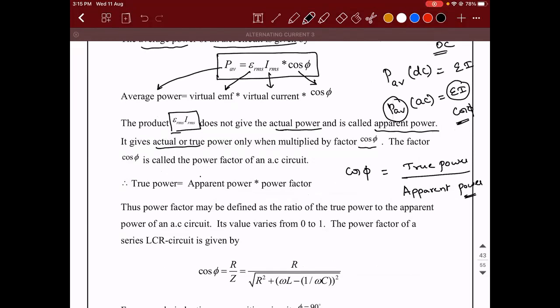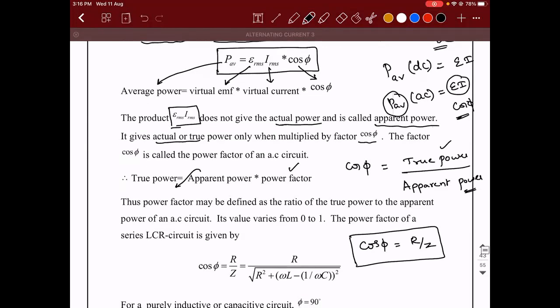Okay. So true power divided by apparent power is also called as power factor. So that is a basic definition. Okay. But mathematically, cos phi is also equal to what I told you, R divided by Z. It is applicable for RC, RL, and RLC circuit. Okay, please write it down.